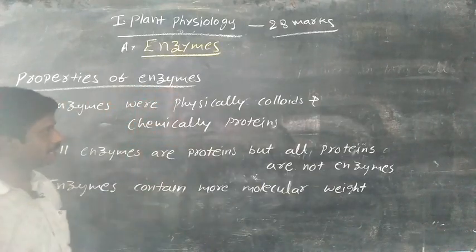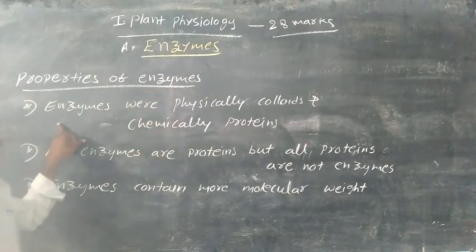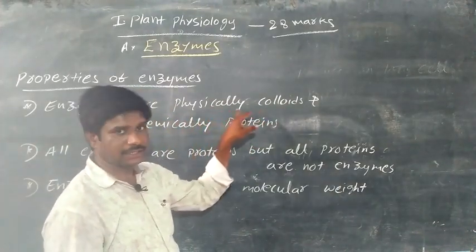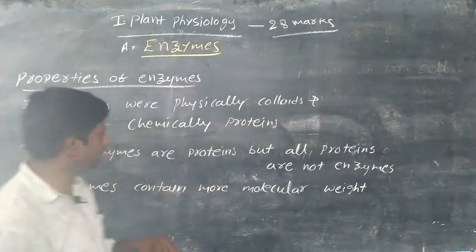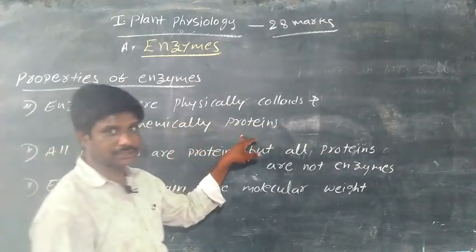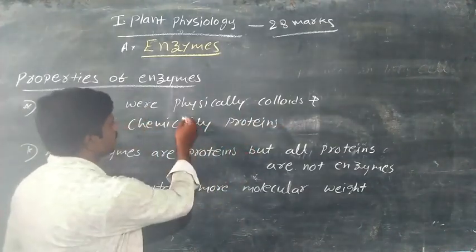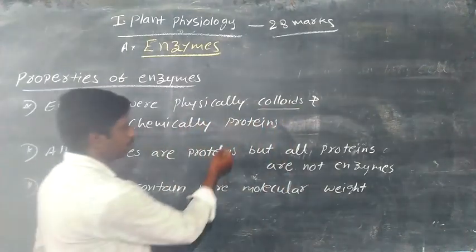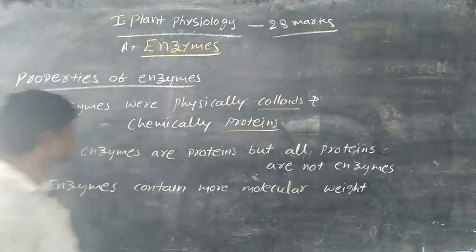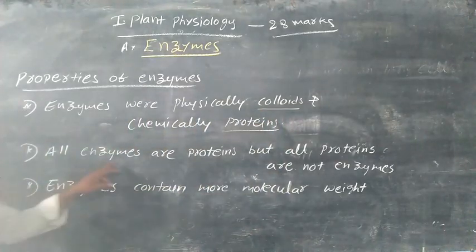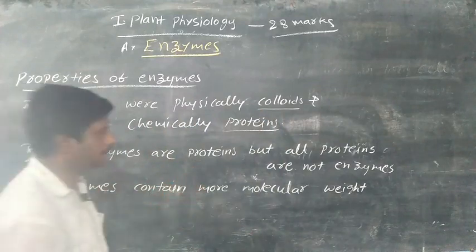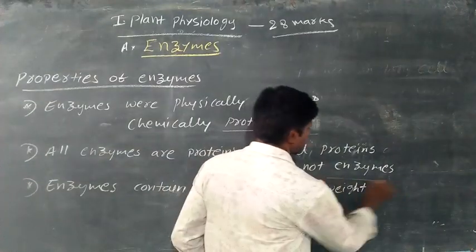Properties of enzymes. Physically, enzymes look like colloids, but chemically they are proteins. So the physical behavior of enzymes is colloidal and the chemical behavior is protein. Next, all enzymes are proteins, but all proteins are not enzymes.